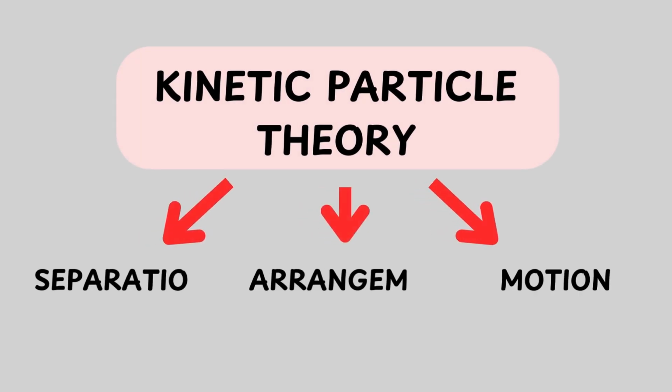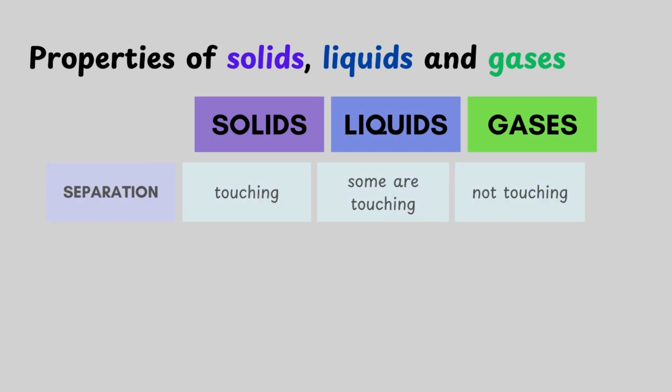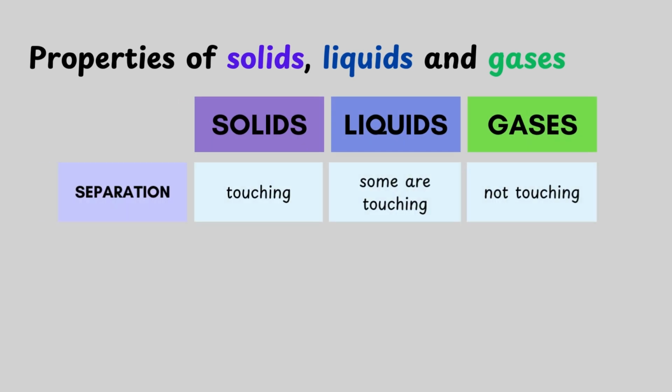Kinetic particle theory is a model that simplifies the behavior of solid, liquid, and gas particles. It consists of three characteristics: particle separation, arrangement, and motion. Let's describe the properties of solids, liquids, and gases in terms of the kinetic particle theory. In terms of particle separation, solid particles are touching, some liquid particles are touching, and gas particles are not touching.